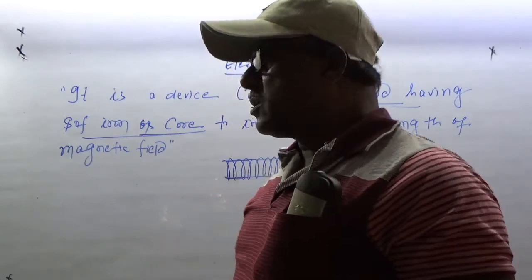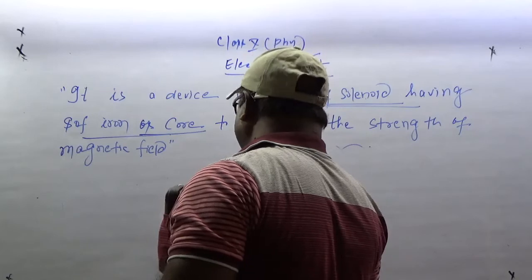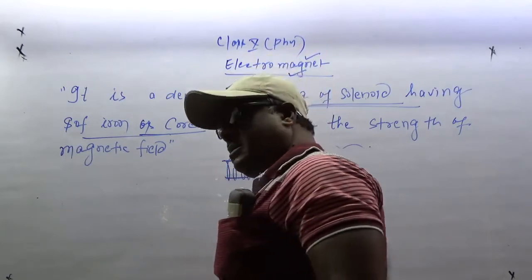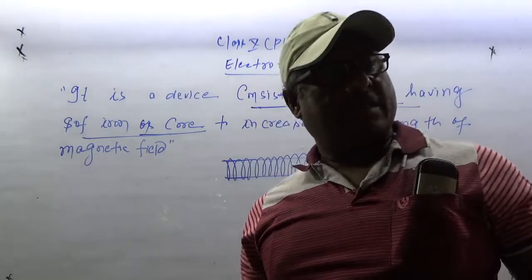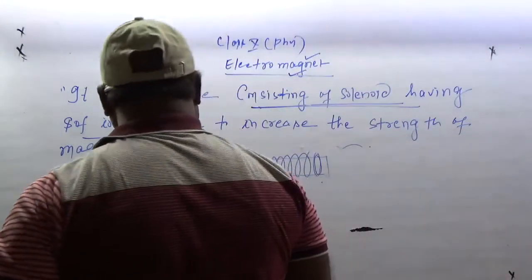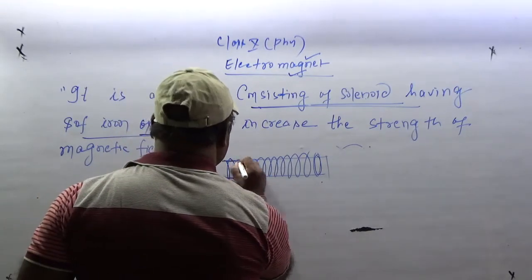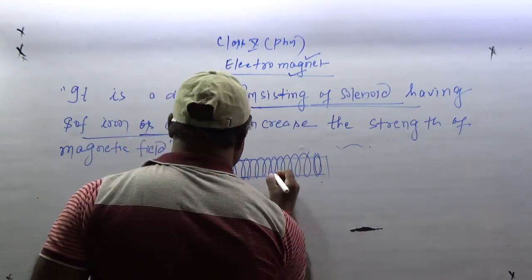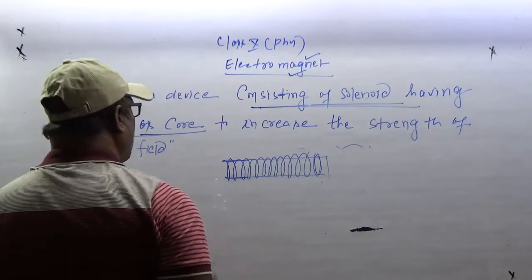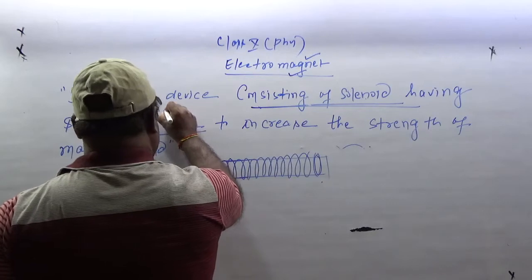Alright. Generally, if we simply pass current through it, it can become a magnet. But we keep the soft iron inside the solenoid. That is called the core. So, is it clear?